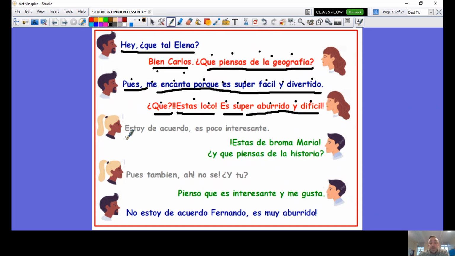And then this young lady joins the conversation. She says, estoy de acuerdo. Es poco interesante. Who can translate that for me? Well done. I agree. It is very uninteresting, or it is little interesting. Obviously, in English, we would say it's very uninteresting.